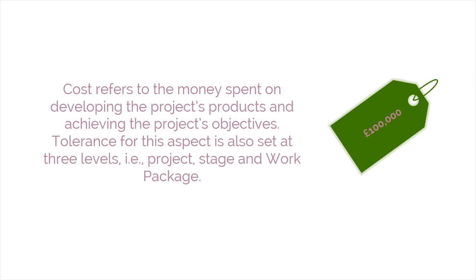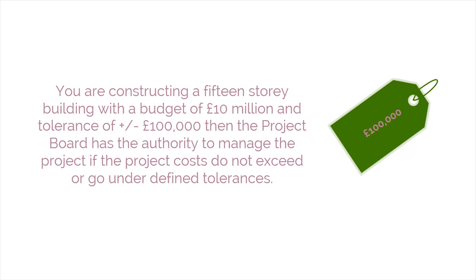Cost. This refers to the money spent on developing the project's products and achieving the project's objectives. Tolerance for this aspect is also set at 3 levels, i.e., project, stage, and work package. For instance, you are constructing a 15-story building with a budget of £10 million and tolerance of plus or minus £100,000. Then the project board has the authority to manage the product if the project costs do not exceed or